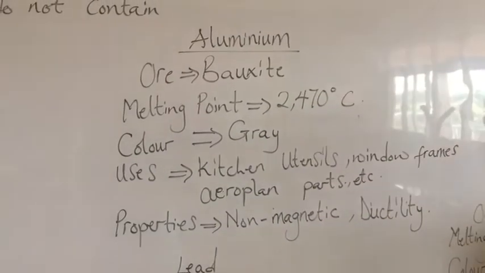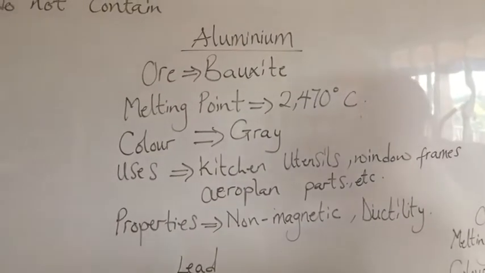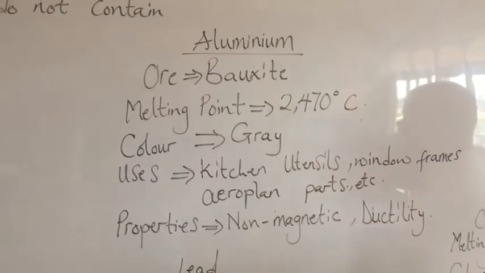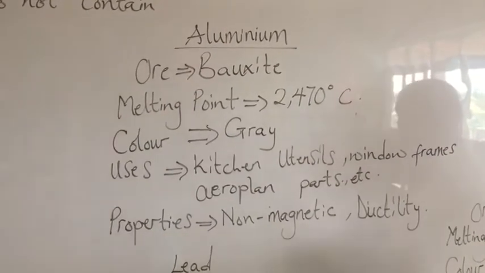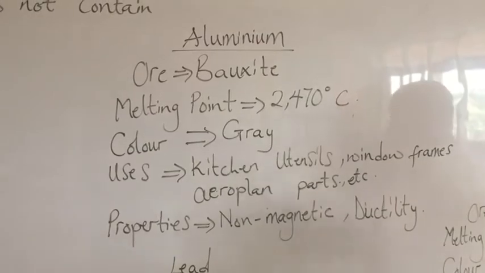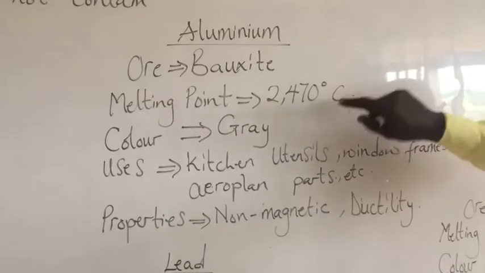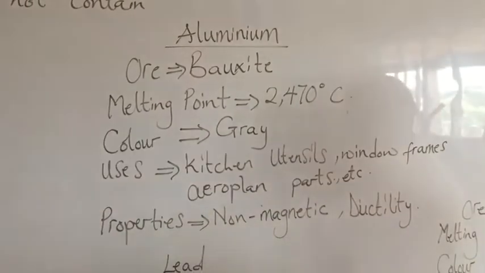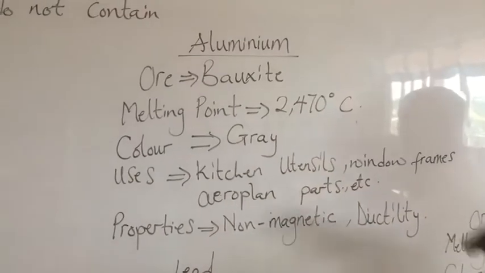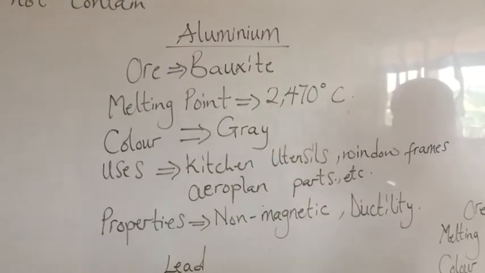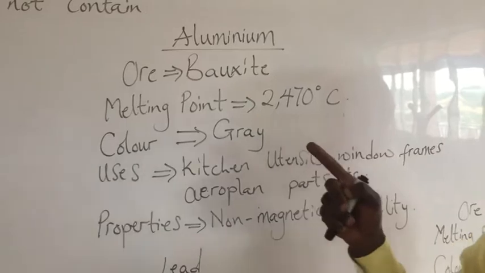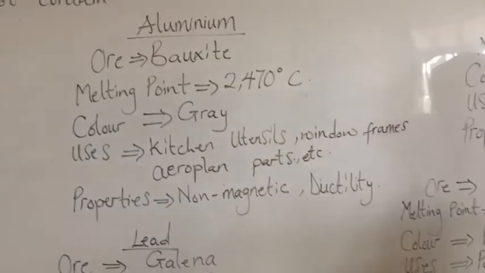Aluminium also has a boiling point of 2,470. When we talk about a boiling point, we are talking about when aluminium is put into heat. When it gets to this temperature, it will melt and become liquid. That is the meaning of the boiling point. The color for aluminium is also gray.